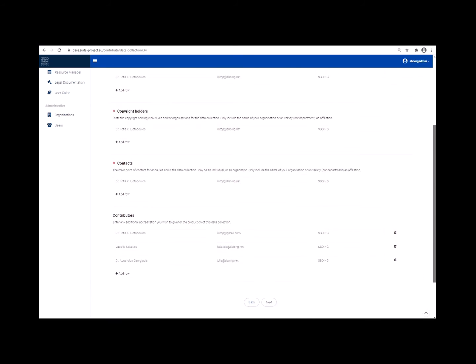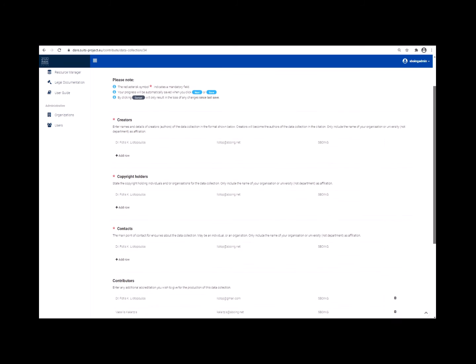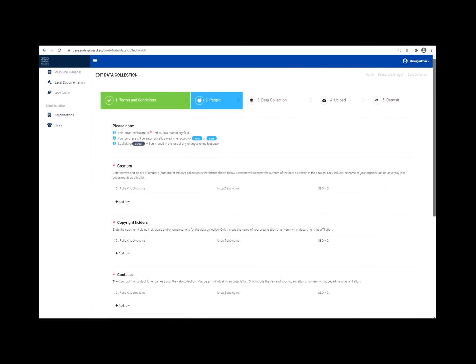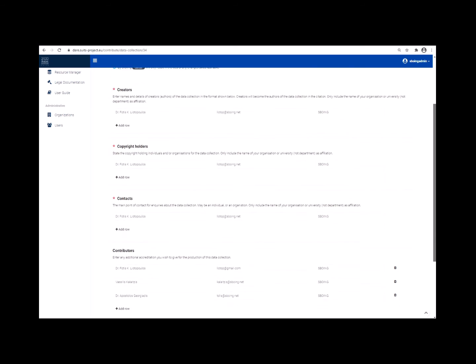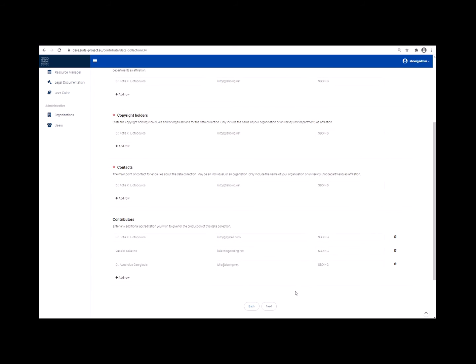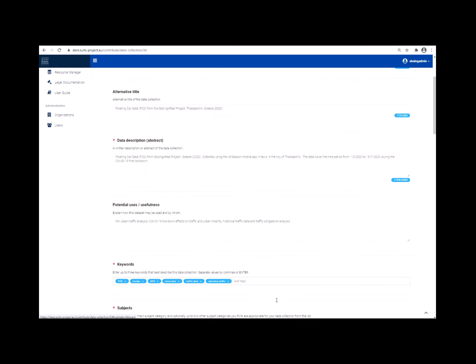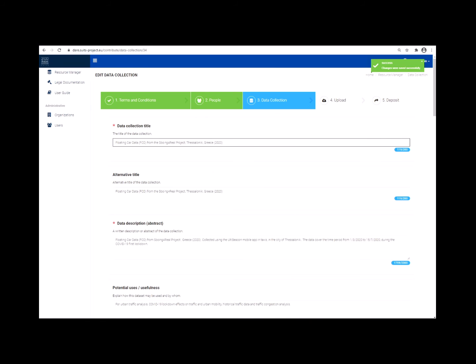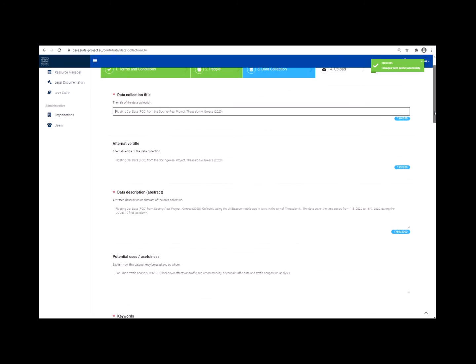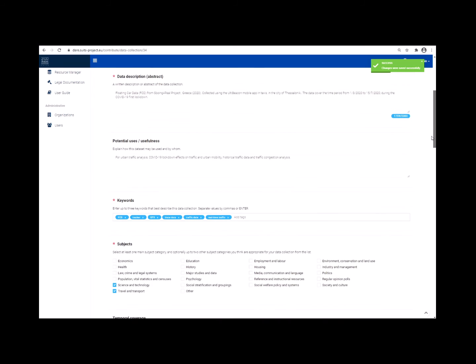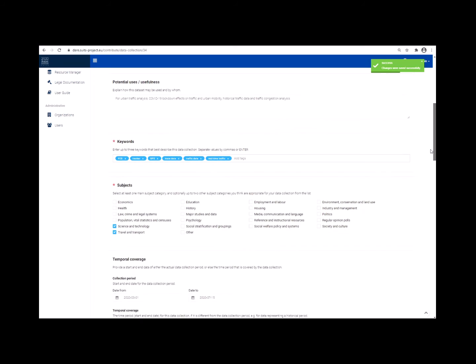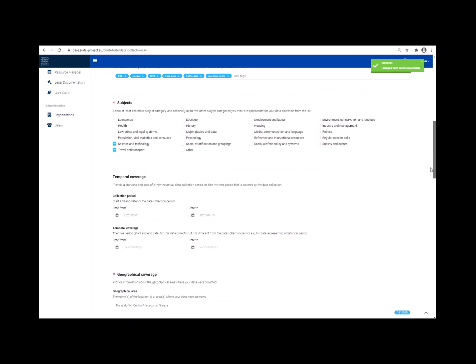Usually, the creators and copyright holders are the ones who originally generated the dataset, and the contacts and contributors are the ones who uploaded the dataset to the repository, although this may not always be the case. The third and longest step is about the data collection itself. It contains the following information: title, alternative title, data description, or abstract, potential uses and usefulness, a list of keywords, and a subject list. You may also define the collection period and the temporal coverage of the data collection.